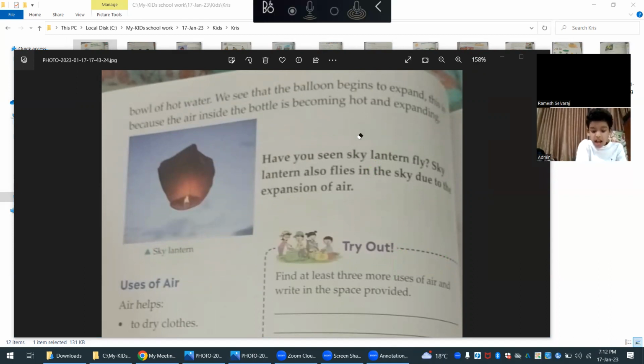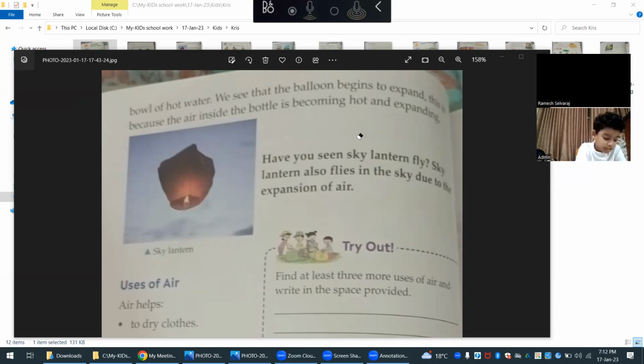What do you understand by this? If you see, heat. Have you seen sky lanterns fly? Sky lanterns also fly in the sky due to the expansion of air.